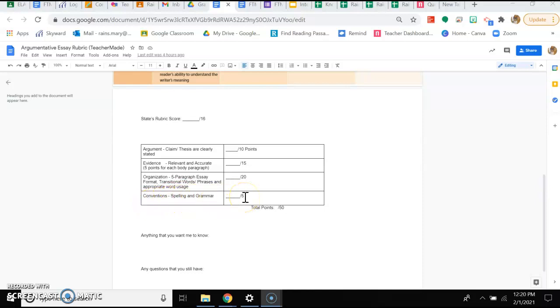Conventions is worth 5 points, basically spelling and grammar. If you have more than a few mistakes, that is going to be a surefire way to just lose those 5 points automatically.